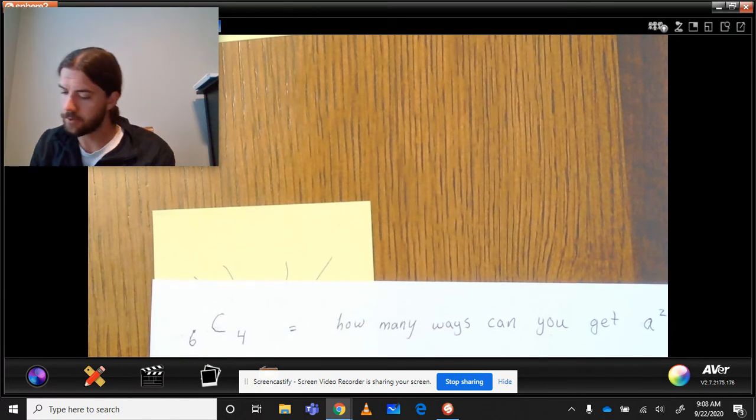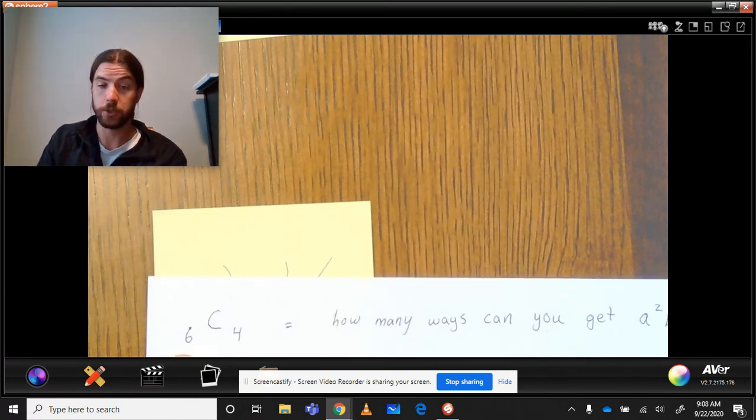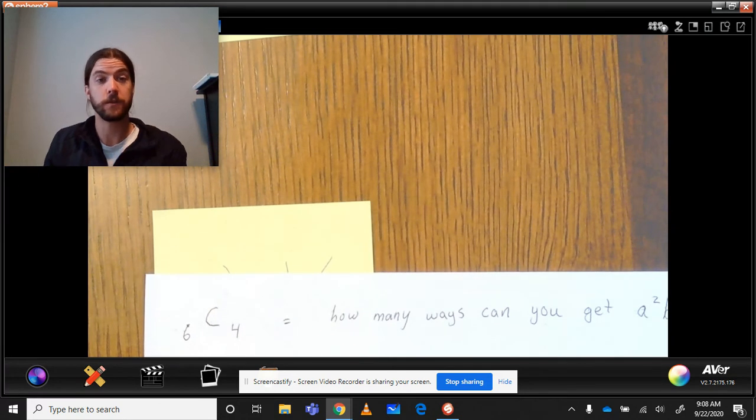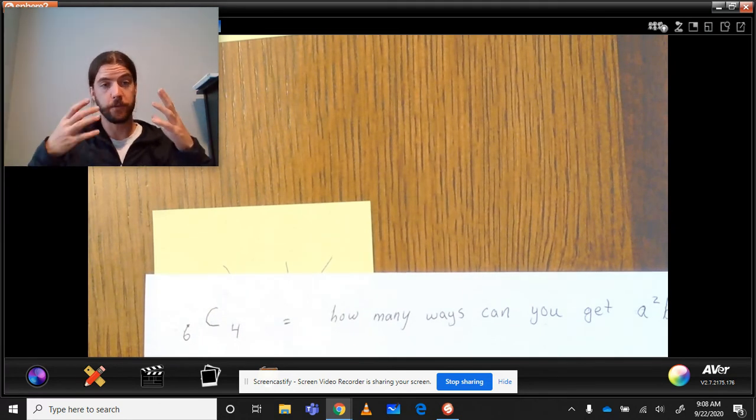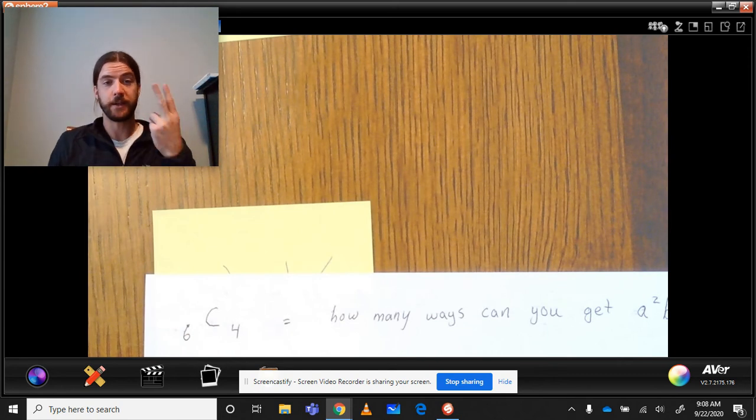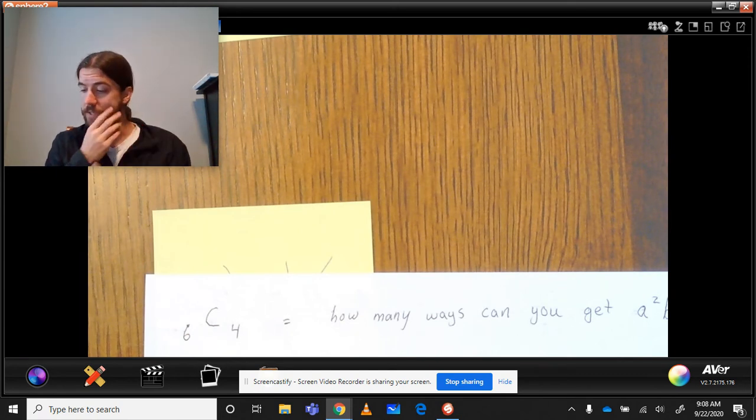Yeah, I think so. So there's going to be 6 factors in each term. It's going to be either a to the 6th, or a to the 5th, b to the 1st. It might be a to the 4th, b to the 2nd. It might be a to the 3rd, b to the 3rd. It might be a to the 2nd, b to the 4th. They're always going to add up to 6, right?